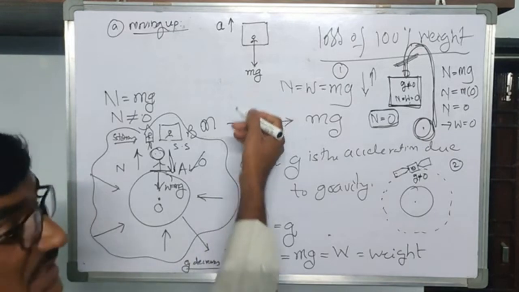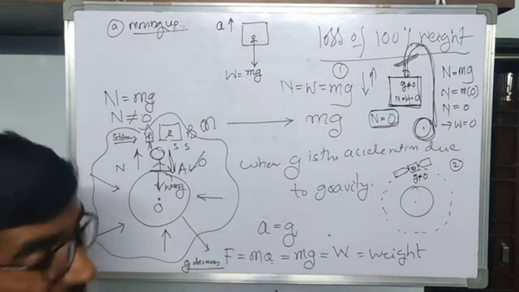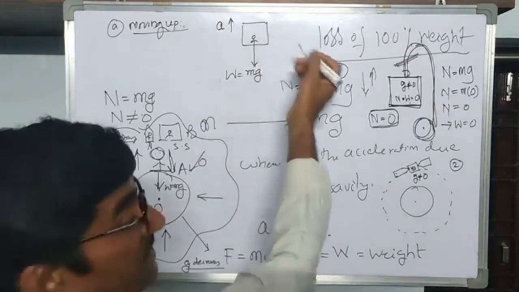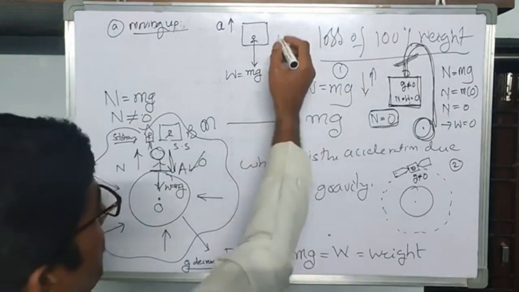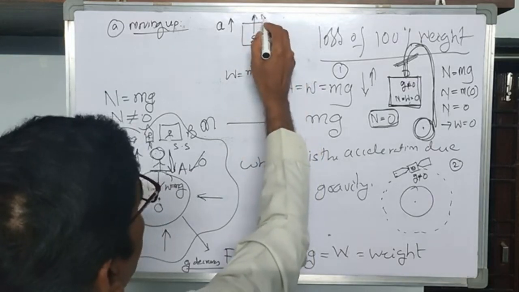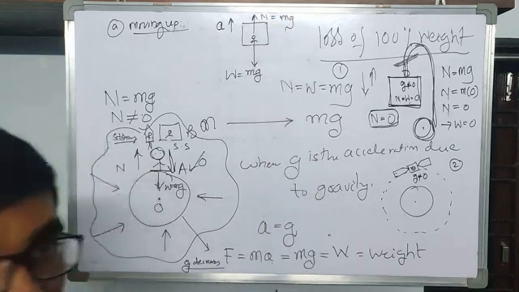Weight is one type of force. This is mg. Now, what will be the normal reaction? The normal reaction is always equal and opposite to this weight, so the normal reaction will be acting upwards with the same magnitude.